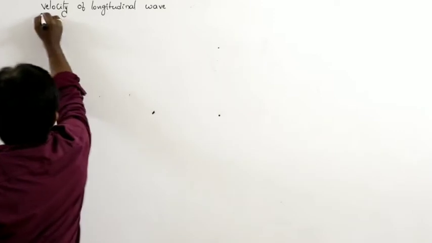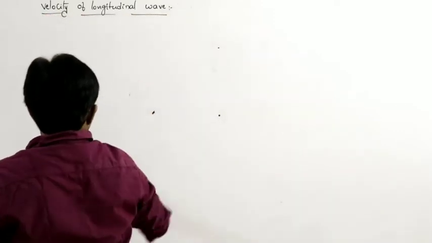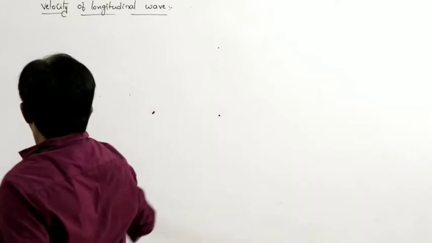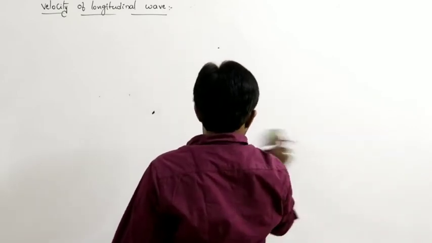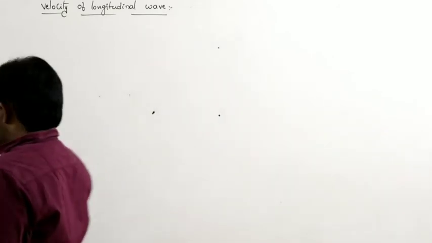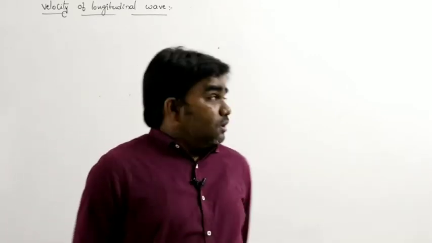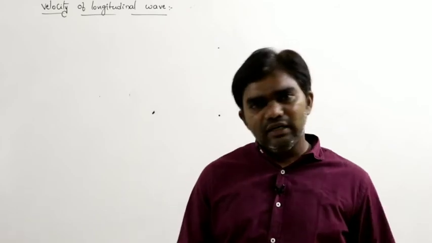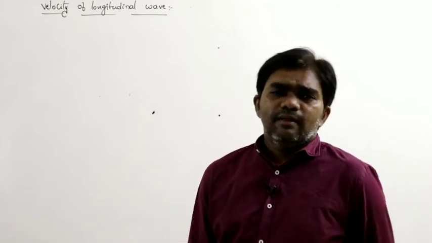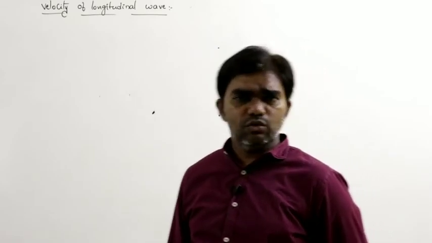Velocity of longitudinal wave. Longitudinal wave, in the sense, where do these longitudinal waves exist? Longitudinal waves exist in solids, liquids and gases, everywhere, no doubt about that.